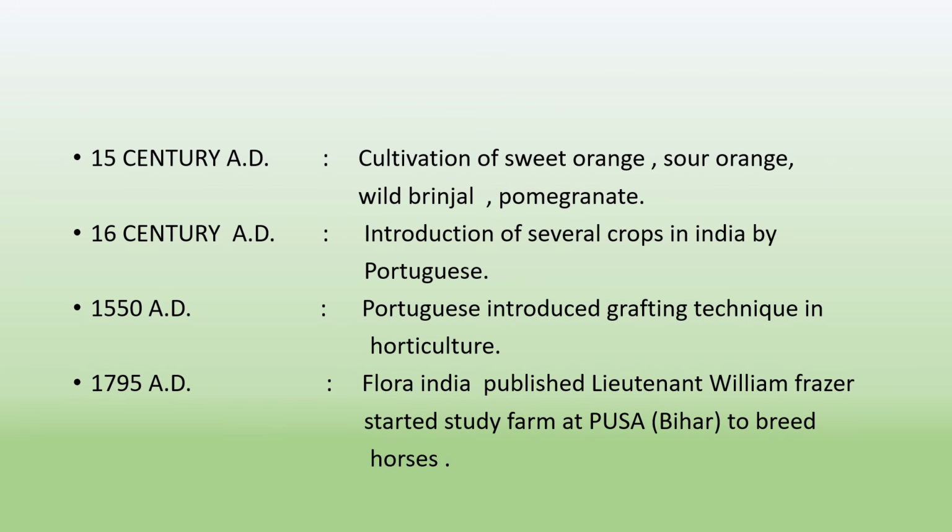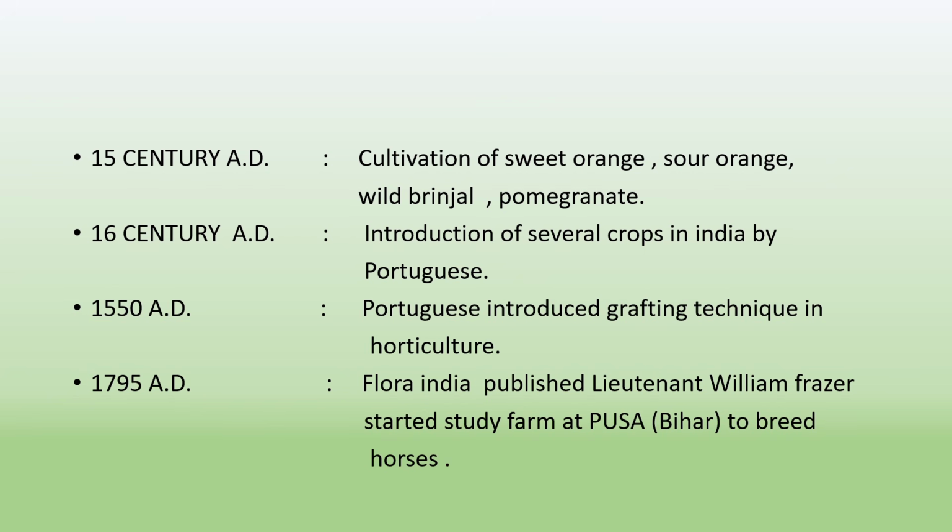In the 16th century, introduction of several crops in India by the Portuguese such as potato, sweet potato, arrowroot, cassava, tomato, chilies, pumpkin, papaya, pineapple, guava, custard apple, groundnut, cashew nut, tobacco, American cotton and rubber. These crops were introduced by the Portuguese in India.